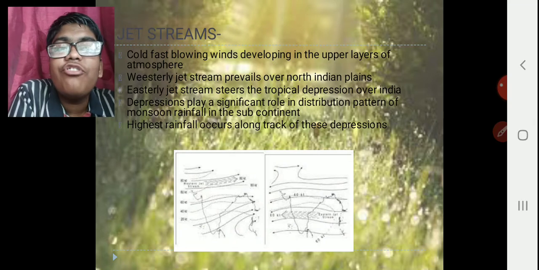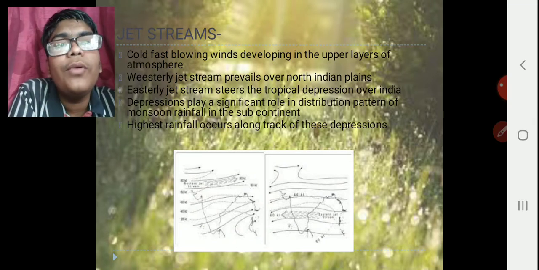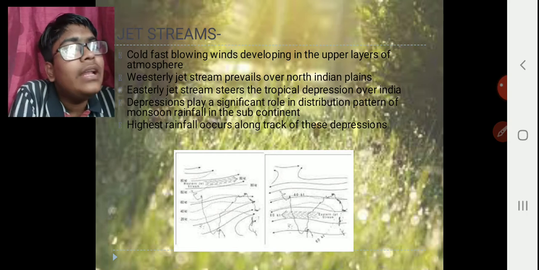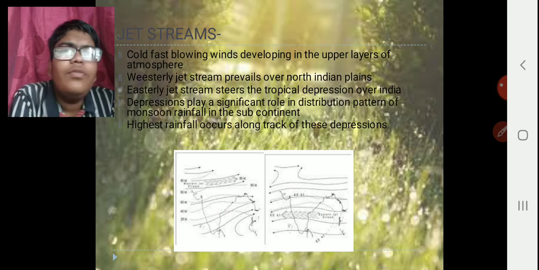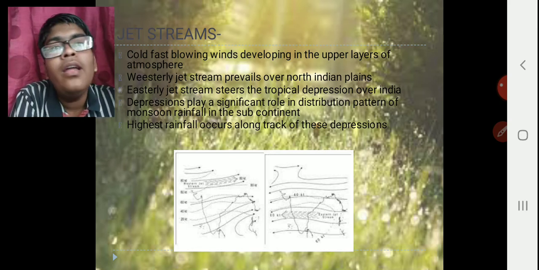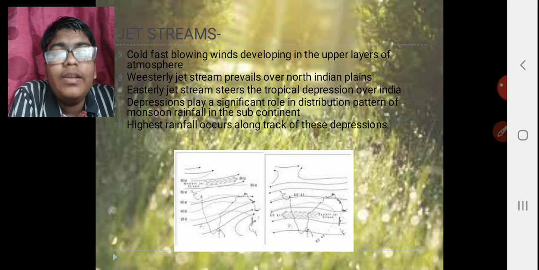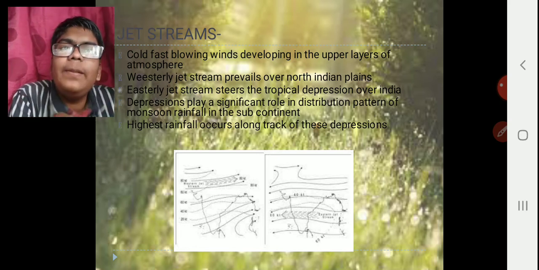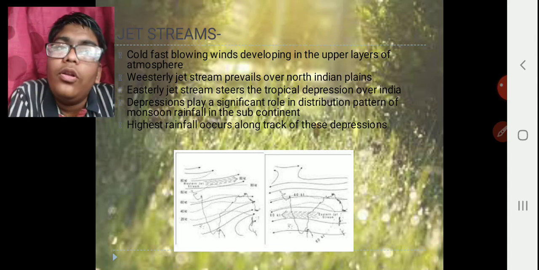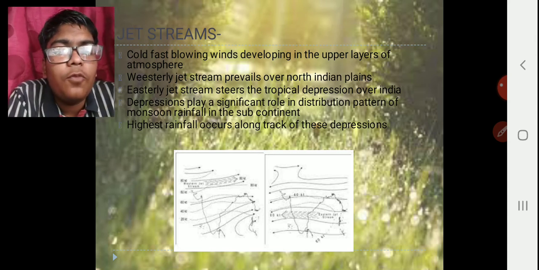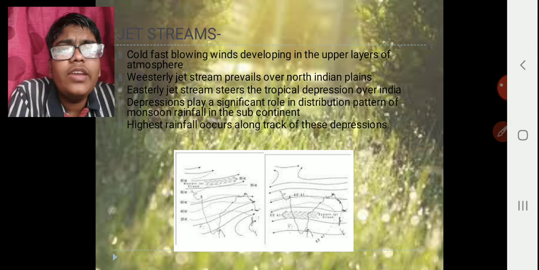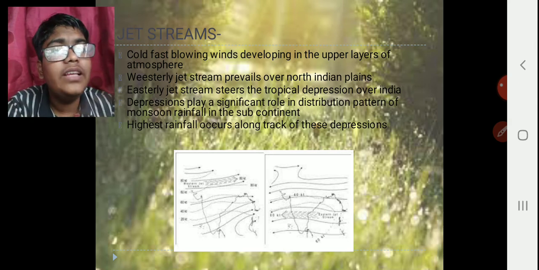Next are the jet streams. What are jet streams? Jet streams are cold and fast-blowing winds that develop in the upper layers of the atmosphere. We have some examples: the westerly jet stream that prevails over the North Indian plains. The easterly steers the tropical depression over India. These depressions play a significant role in the distribution pattern of monsoon rainfall in the subcontinent. Highest rainfall occurs along the track of these depressions only.